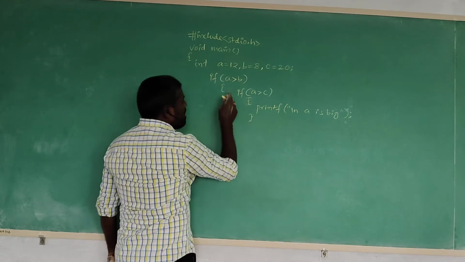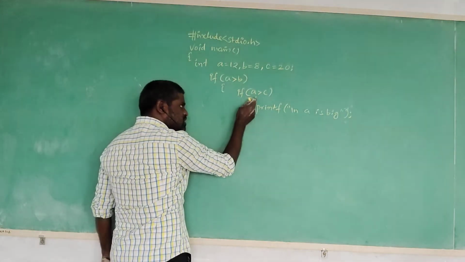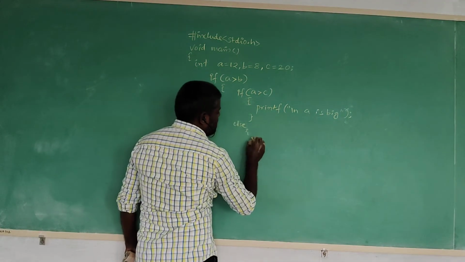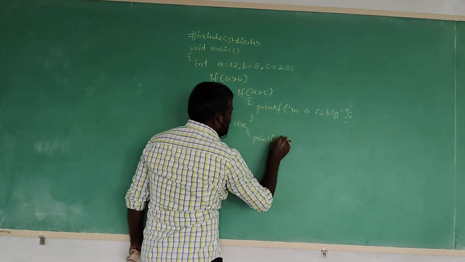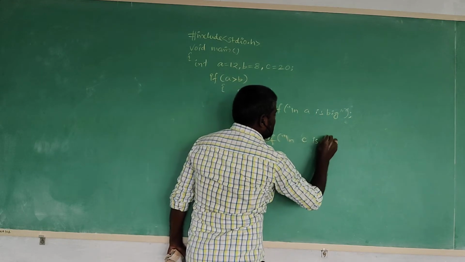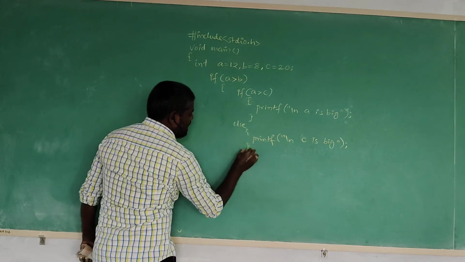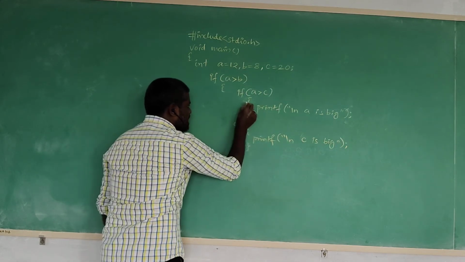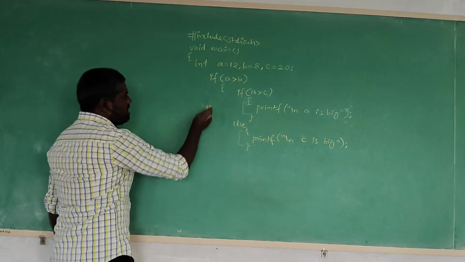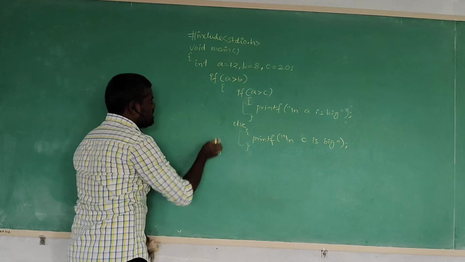Else, maybe the outer if condition is satisfied but the inner if condition is not satisfied. So that's why here else, begin brace. Then what are we writing here? printf, new line, c is big. Of course, here is the inner if also. This one is the true block, this one is the false block. Here the outer if condition is closed.